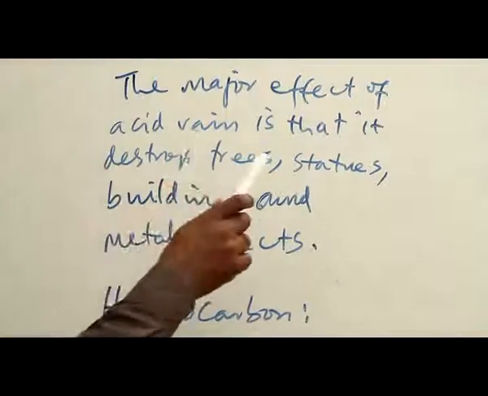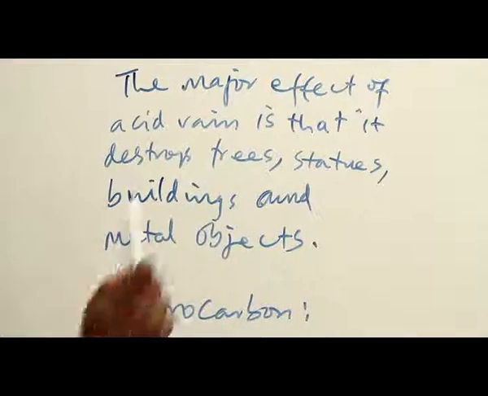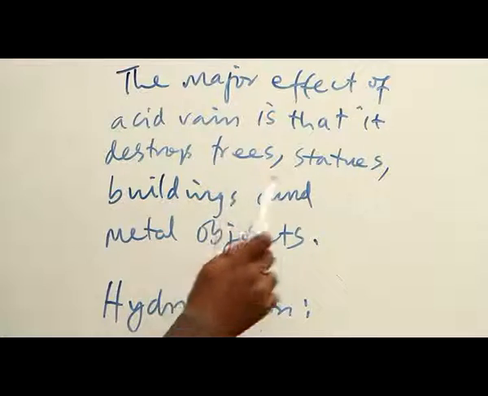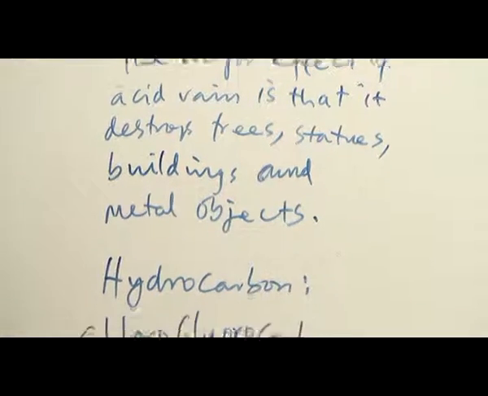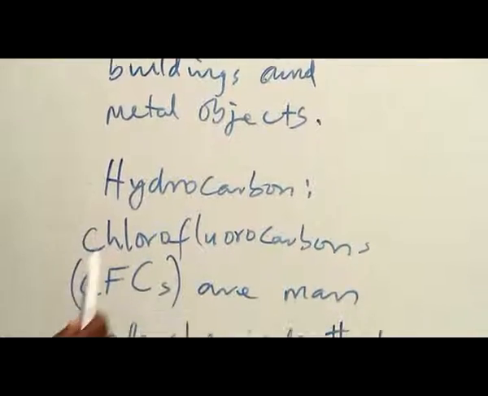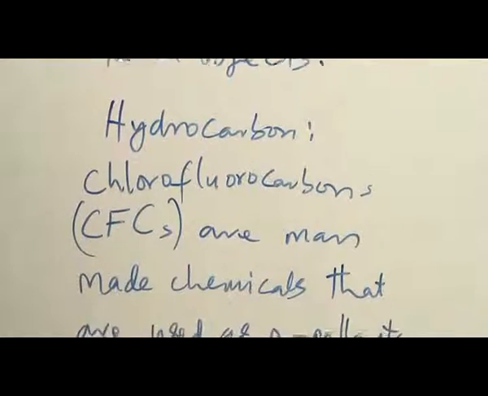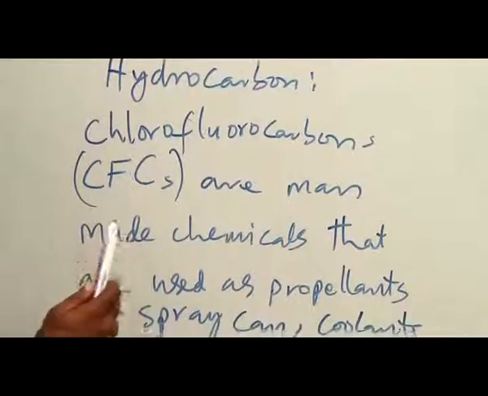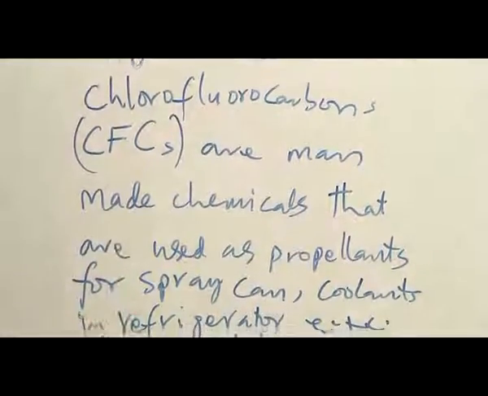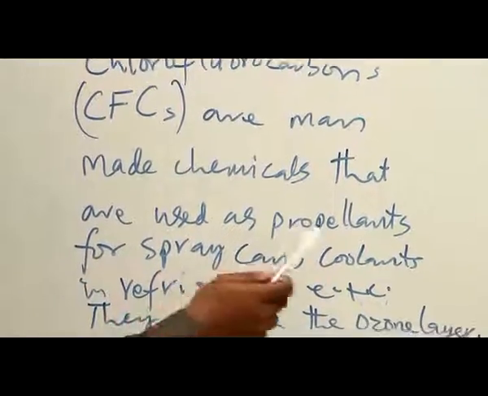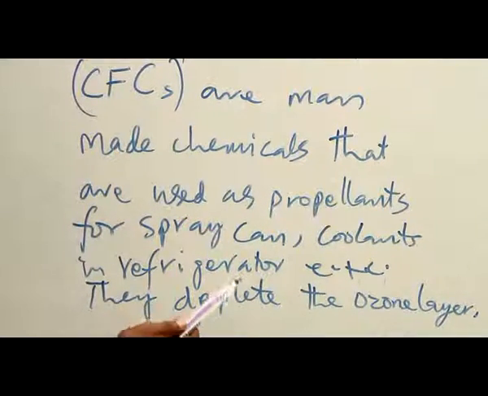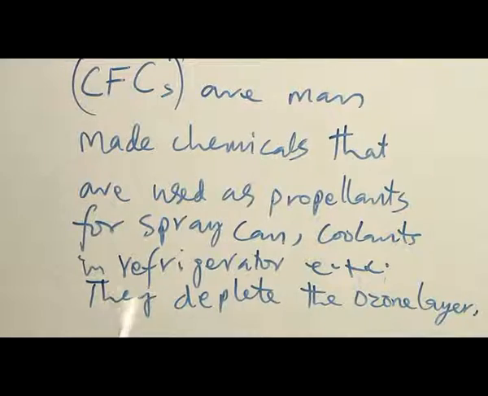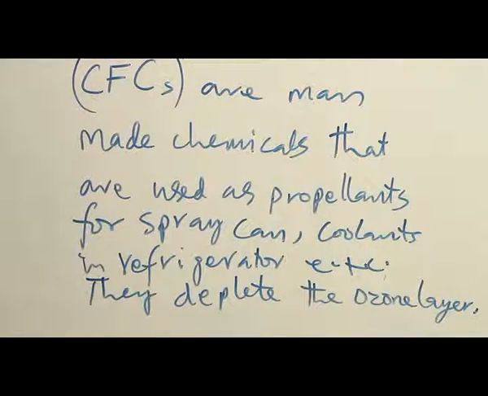The major effect of acid rain is that it destroys trees, statues, buildings, and metal objects. Hydrocarbons: chlorofluorocarbons, CFCs, are man-made chemicals that are used as propellants for spray cans, coolants in refrigerators, etc. They deplete the ozone layer.